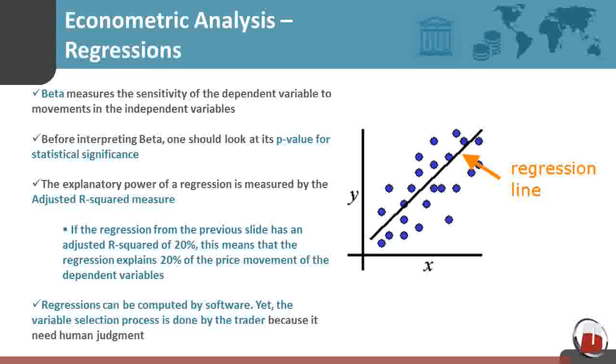Regressions can be computed by software, yet the variable selection process is done by the trader because it needs human judgment.